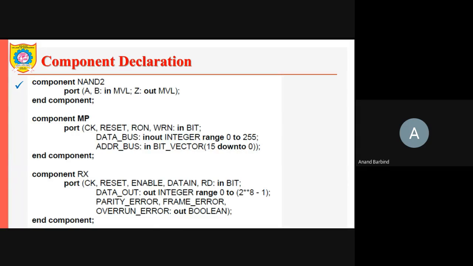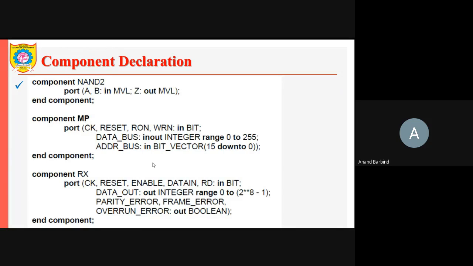Then parity error, frame error, overrun error. All these are outputs of type boolean. So maybe for serial receiver, this particular component is there. These are the three different examples of the component declaration.